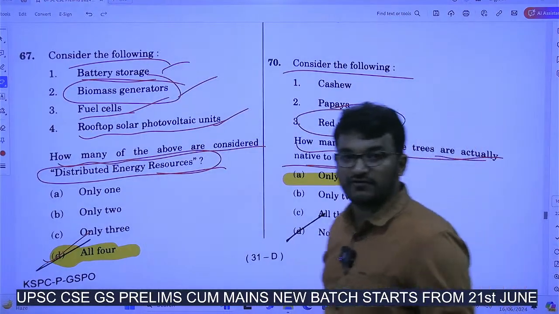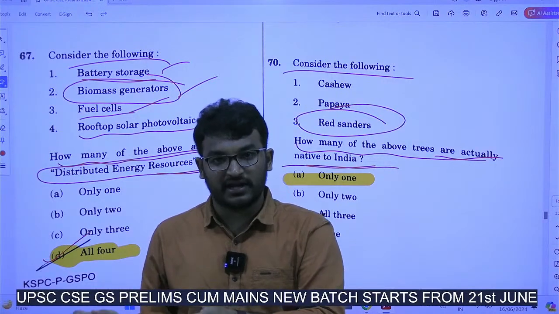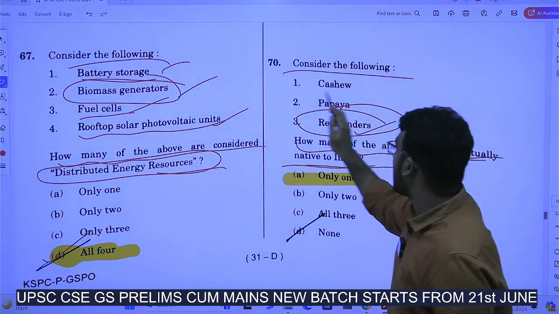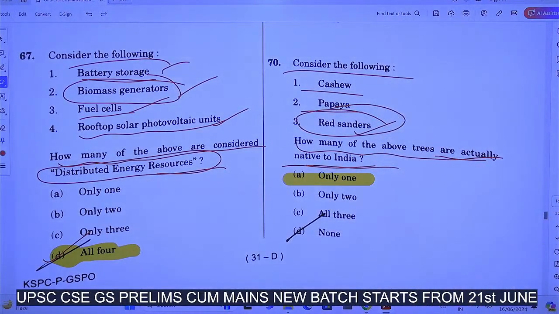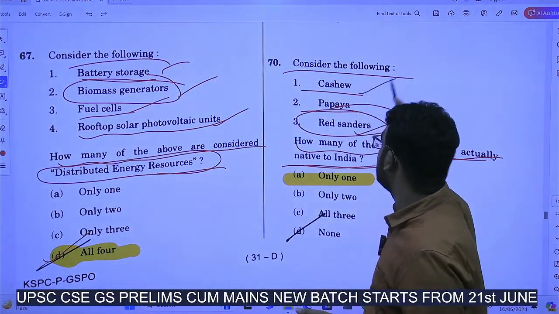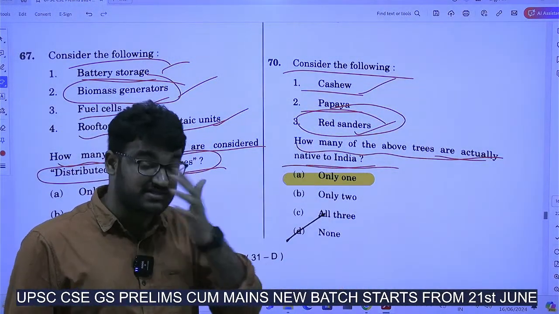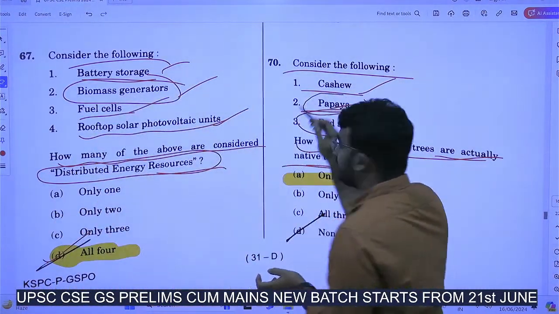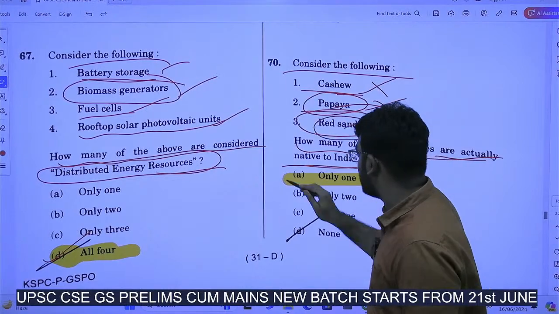Red sanders, always in use, Raktachandanam. It is native to the southeastern part of India, right? In Nallamala hills and all. Pushpa. So this is native to India. But cashew and papaya. Cashew is not native to India. Cashew is from Brazil. It is a native species of Brazil. Now we are producing it in India also. And papaya. Papaya is native to Americas, not India. So answer is red sanders only. Only one.